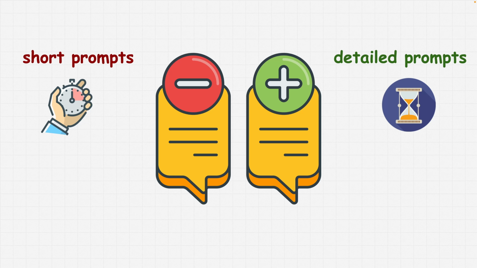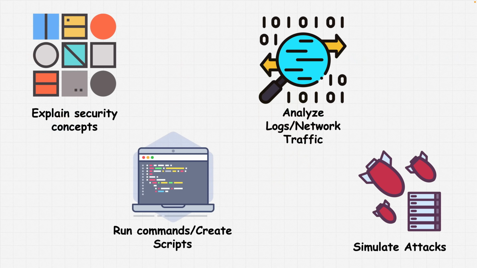but you may be asking, well, what's the point of prompting in cybersecurity? How is that useful for us? Well, prompts in cybersecurity can be used for various different things. For example, we can use prompts to explain security concepts. You might want to learn about something. You might want to ask ChatGPT about something security related. It can explain it to you, and you can save a lot of time instead of just Googling your problem